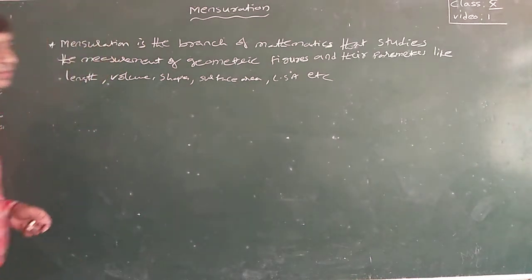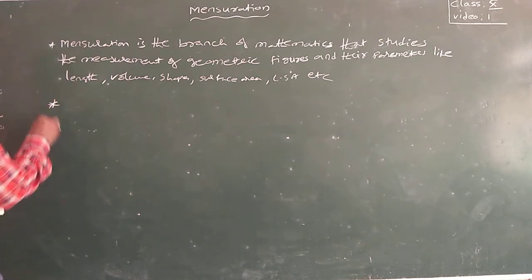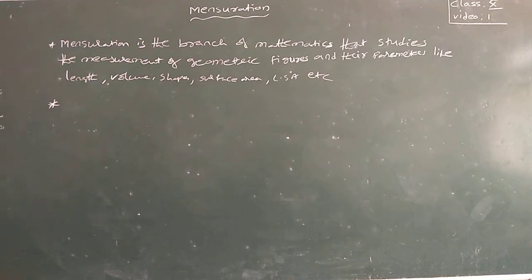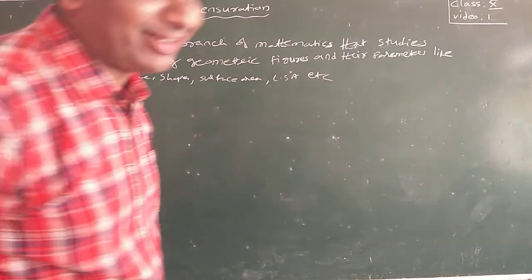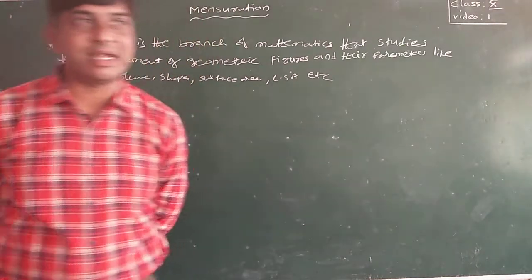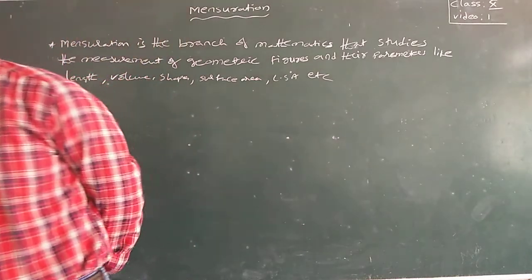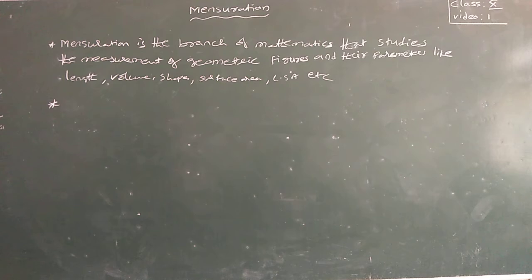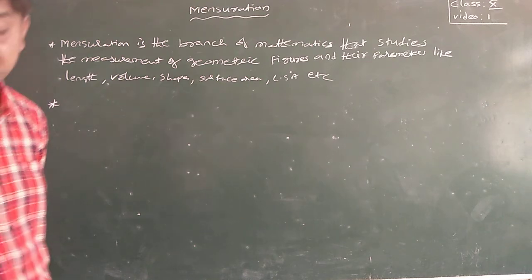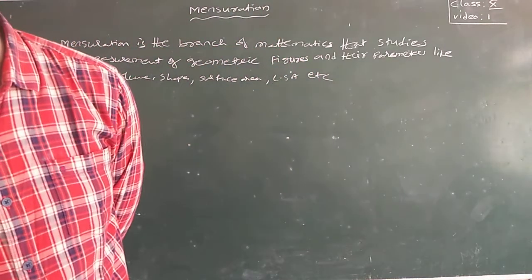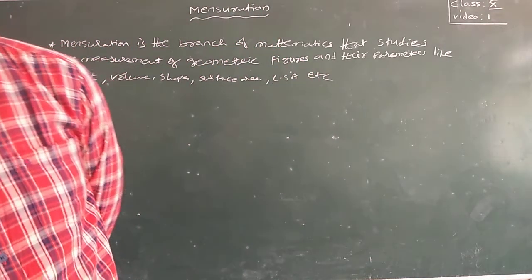The solid is an object having definite shape and size, called a solid.